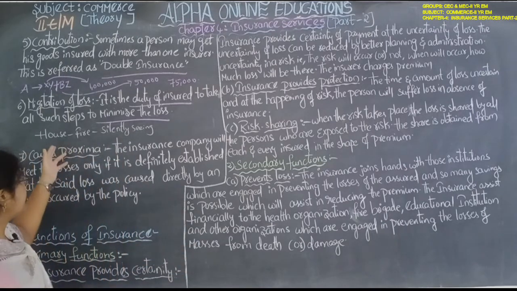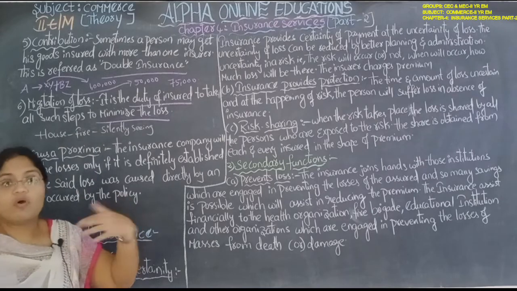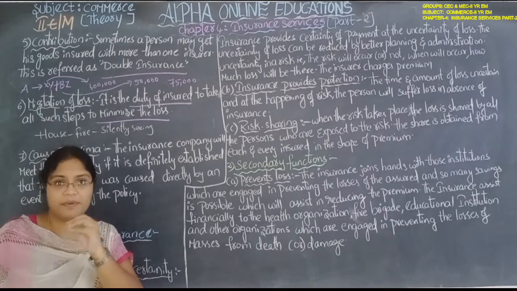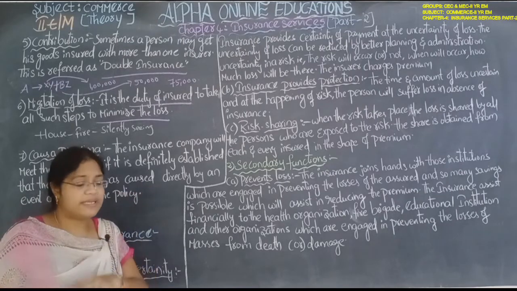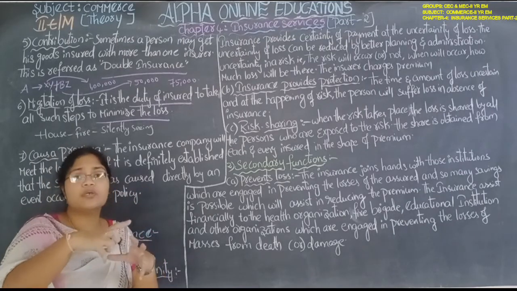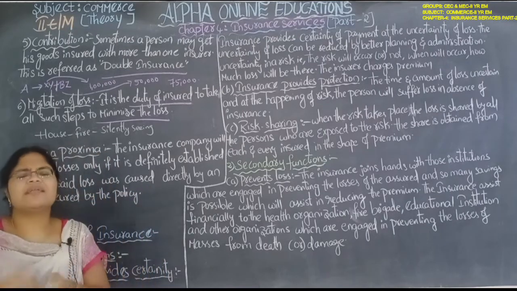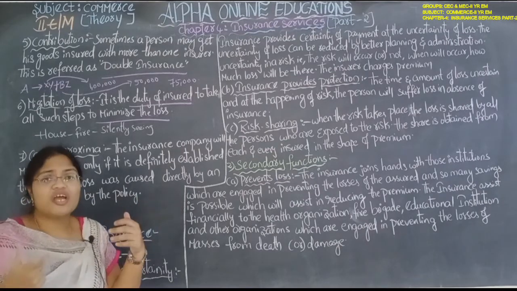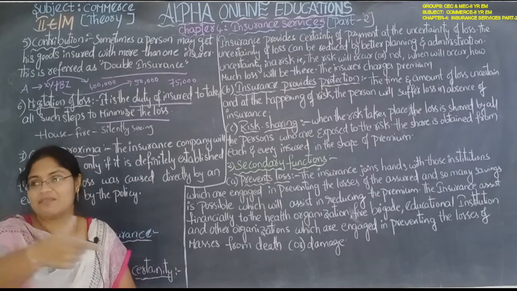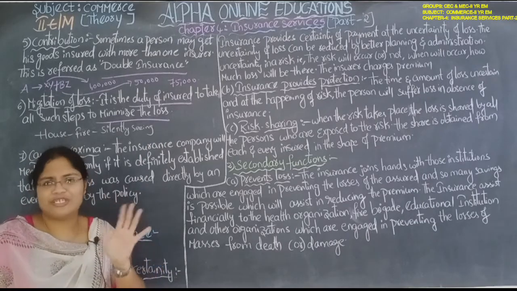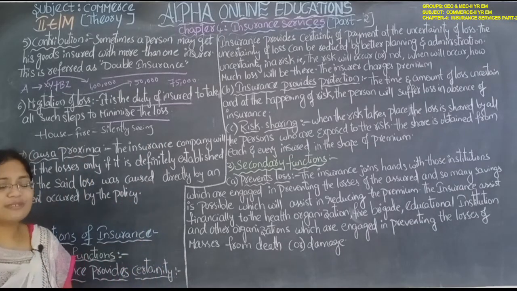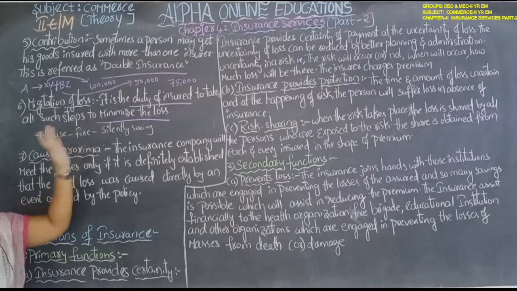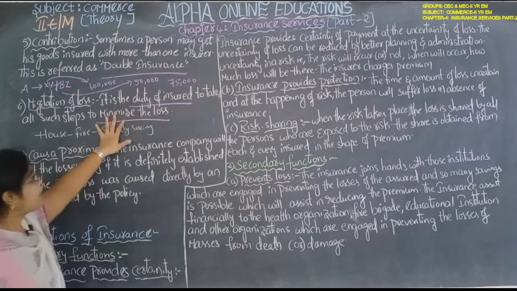You have to take precautions: call the fire brigade, or take water and pour it on those walls, or take certain other precautions. But simply watching and enjoying that my house is burning, come, take one selfie, these types of things should not be done. That is also a principle of insurance, mitigation of losses. That is the duty of the insured, to protect his property.